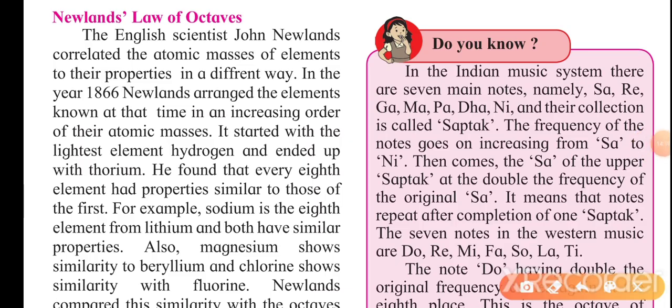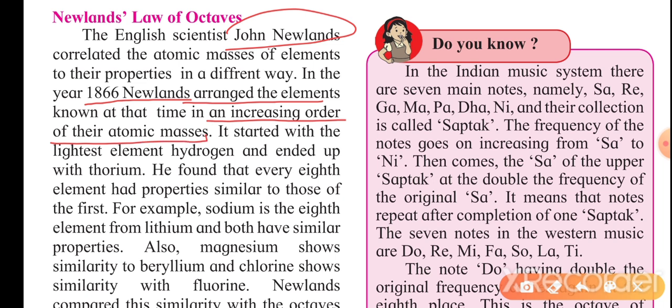So the one drawback of Dobereiner's triad is that all the known elements could not be classified into it. That's why another scientist made a second attempt in 1866. His name is John Newlands, an English scientist. He arranged all the elements known at that time in increasing order of their atomic masses.